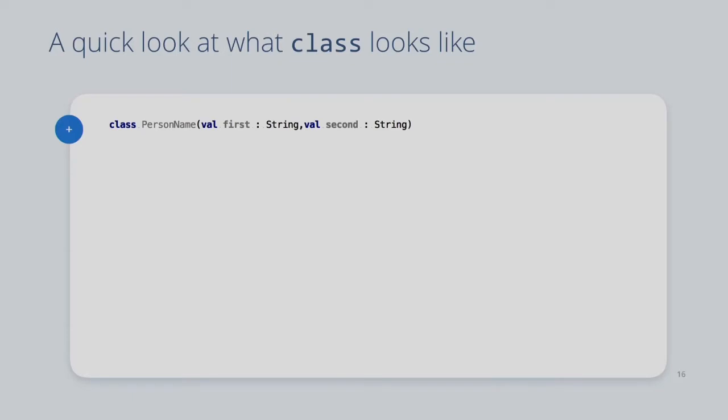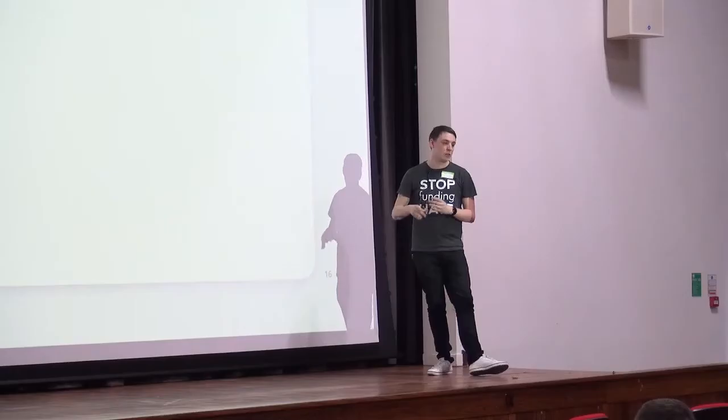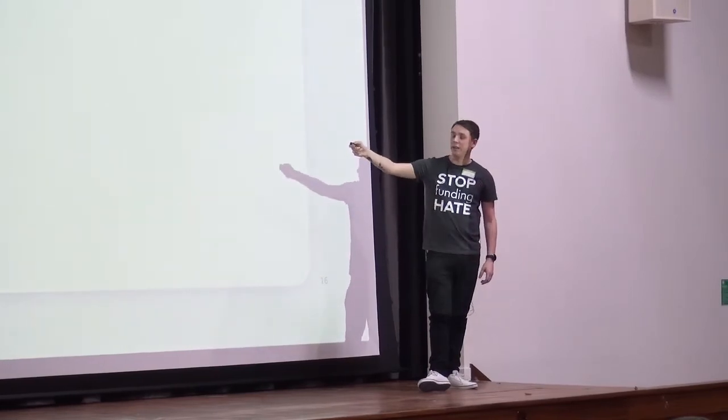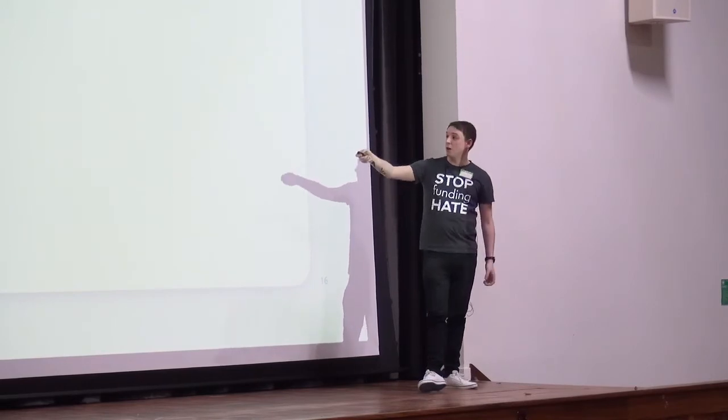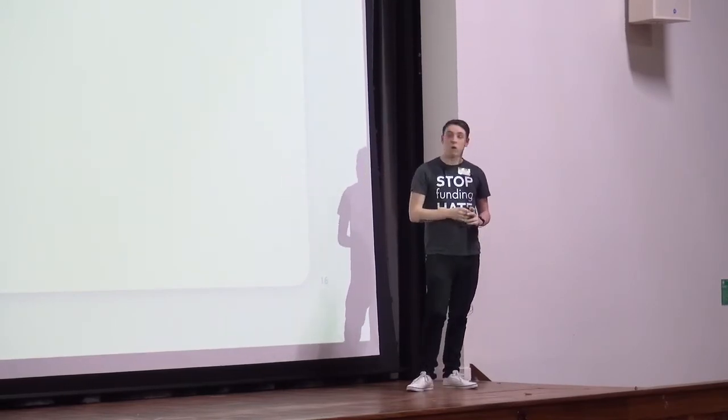So that is a class, that is a full class. There is no more code you need to write for that class to work. We've got a constructor, it's a primary constructor. I'm not going to get into constructor differences too much. You'll notice we have a person name with a first name as a parameter and a second as a parameter, and they're both strings, right? You'll also notice that I've used the keyword val next to them as part of my parameters. What this will do is make properties which are read-only for that class. So if I instantiate a person name class, I can call person name dot first, and it will give me the value for free. I haven't got to write that property myself.